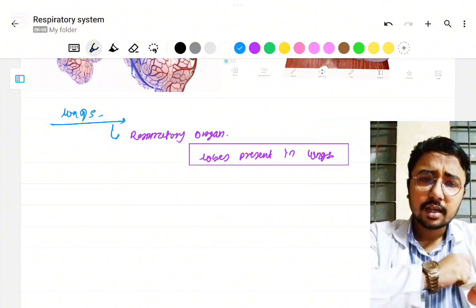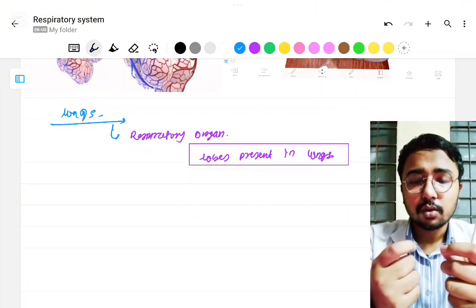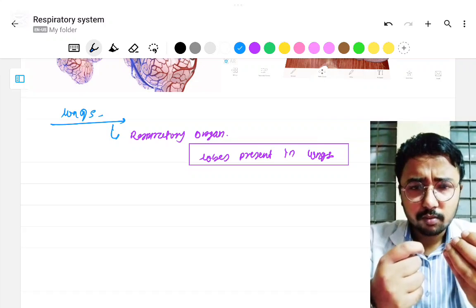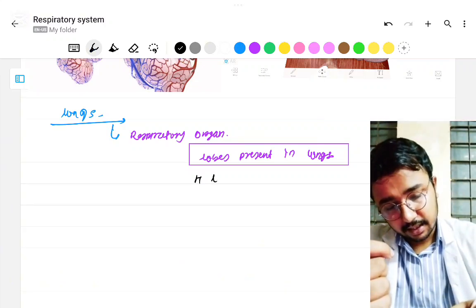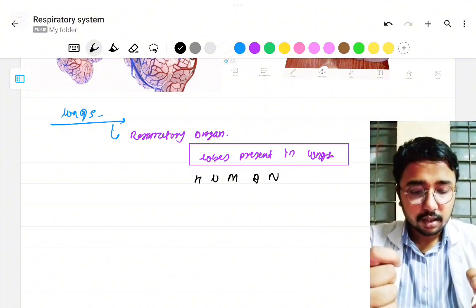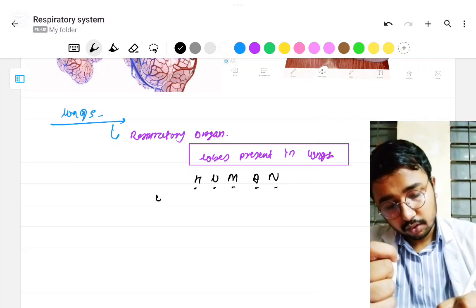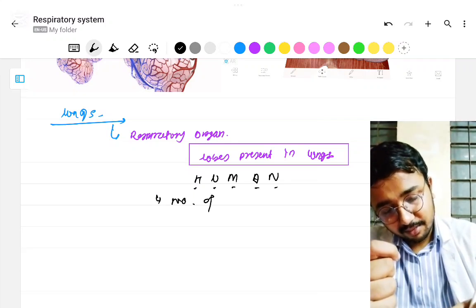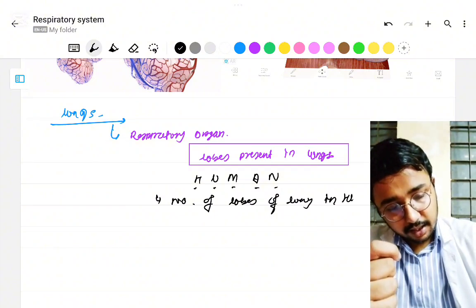If the question is asked about human, tell me, in HUMAN how many letters are there? Count with me: 1 2 3 4 5. So the number of lobes of lung in human is 5.